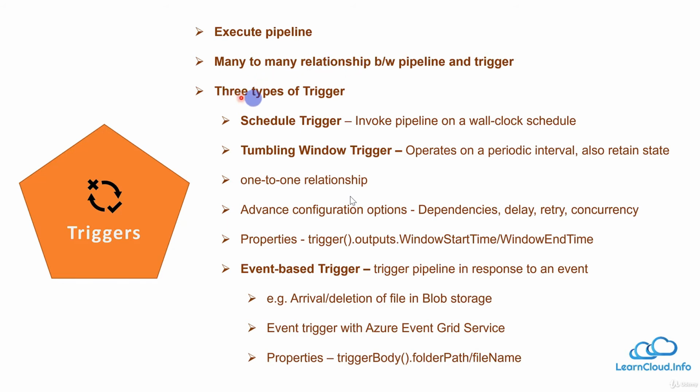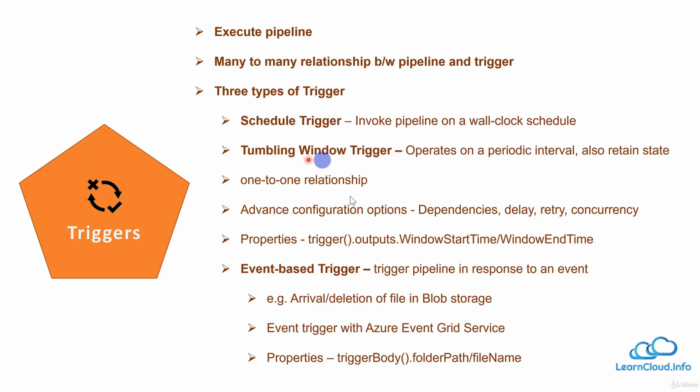And we have three types of triggers. One is the schedule trigger, in which we invoke the pipeline on a wall clock schedule. We just discussed that we can define the schedule per day or per week or month, and we can have different timings in a day and month. So we discussed all those possible scenarios in the schedule trigger.